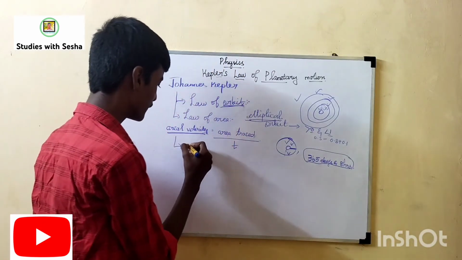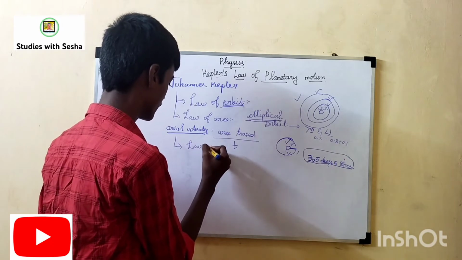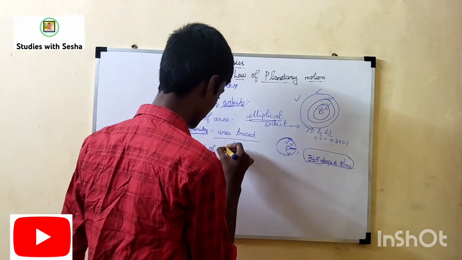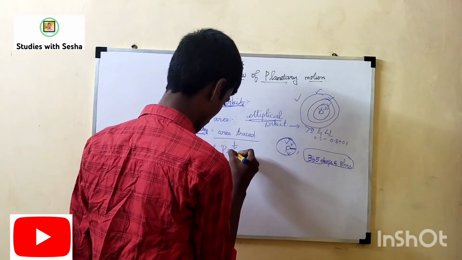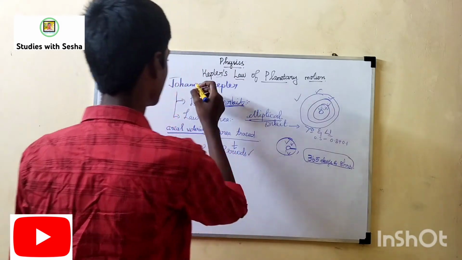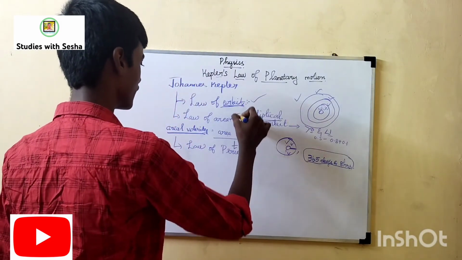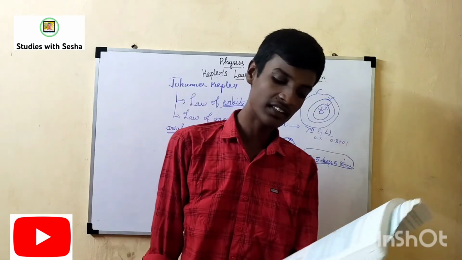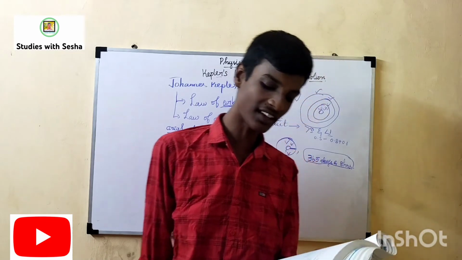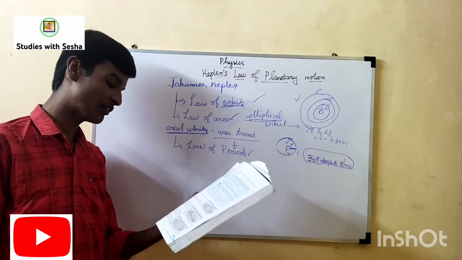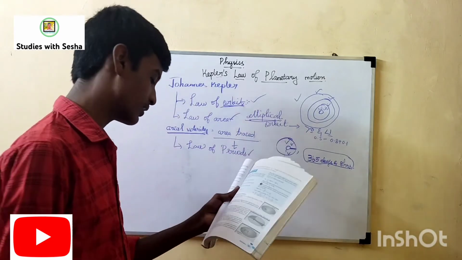Next one is laws of periods. We saw about laws of orbit, laws of area. Now we see about laws of periods. He said the square of the time taken by a planet to complete a revolution around the sun is directly proportional to the cube of the semi-major axis of the elliptical orbit.